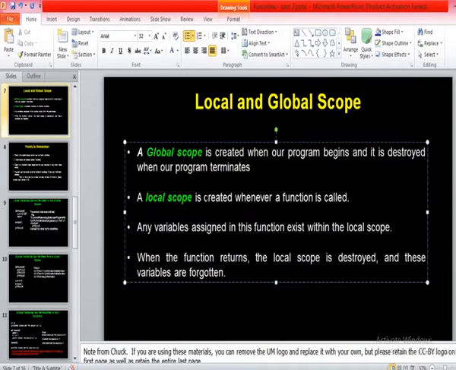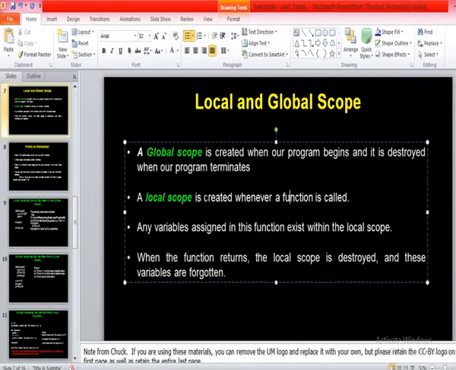Did you get the difference? Global scope starts with the start of the program and ends with its termination. But local scope starts with the start of the function execution and ends with the end of the function execution. So that's the difference between local scope and global scope.